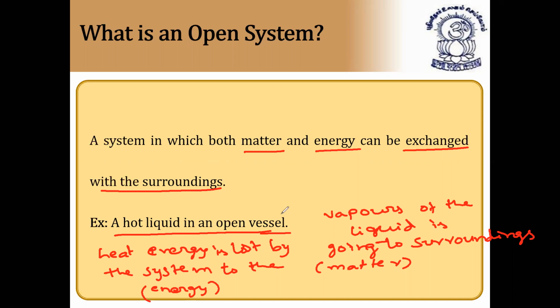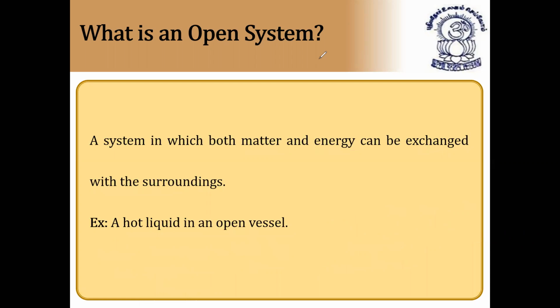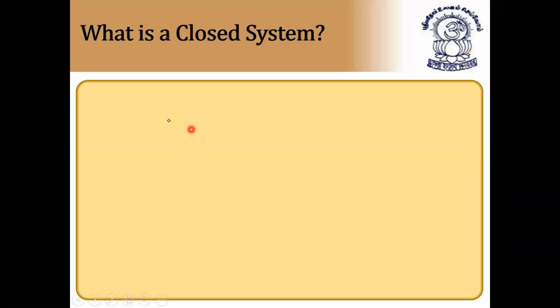Example, a hot liquid in an open vessel: vapors of the liquid are going to the surroundings, because with the vapors matter is also going out. So heat energy is lost by the system to the surroundings. So I hope it is clear. So this is the example for an open system. Next we'll see the next system, that is the closed system.